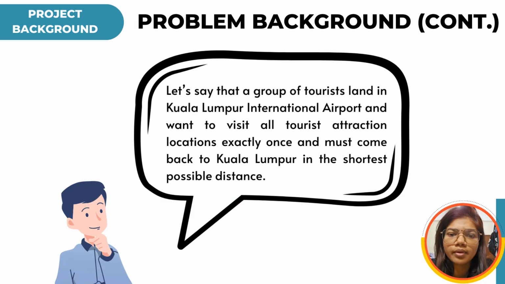A group of tourists landing in Kuala Lumpur aims to visit every tourist attraction in Malaysia exactly once and return to Kuala Lumpur, covering the shortest possible total distance. This scenario presents a challenge in planning an optimal route, considering the diverse attractions spread across the country.